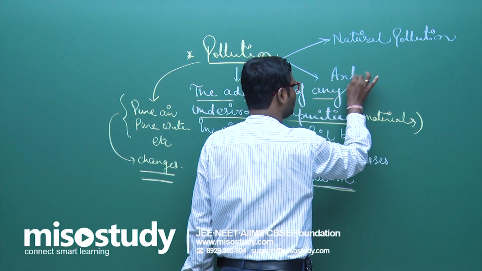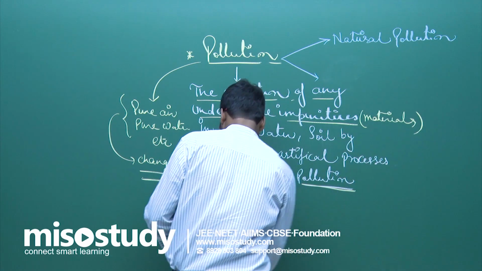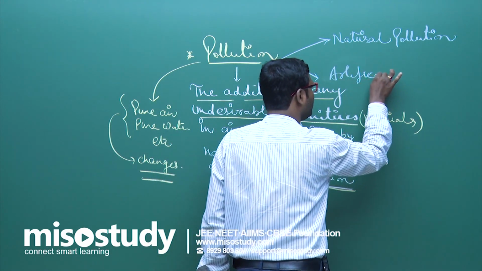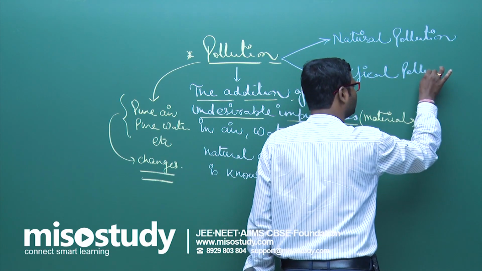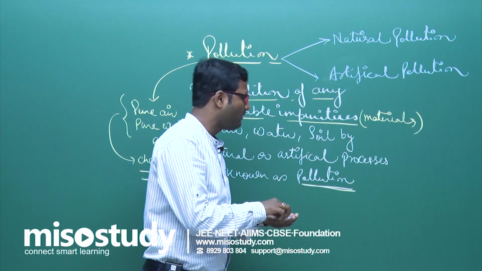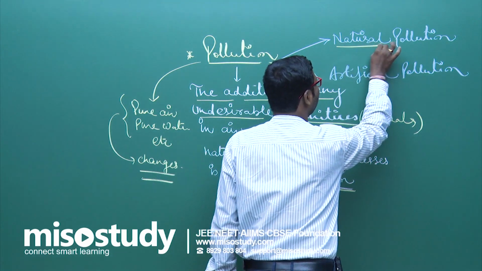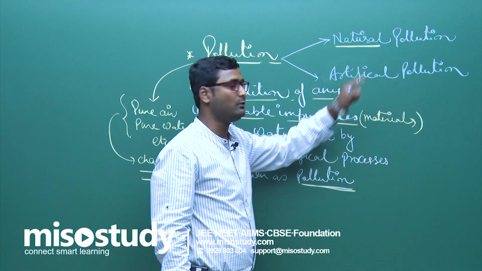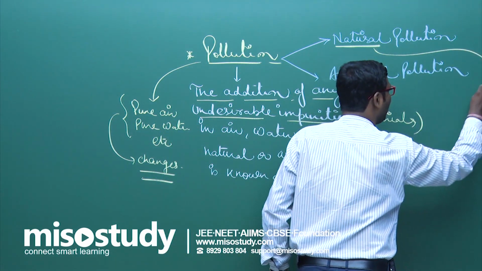The second one is artificial pollution. Natural and artificial pollution. Pollution caused by the impact of nature is known as natural pollution. What does it mean? Take an example.